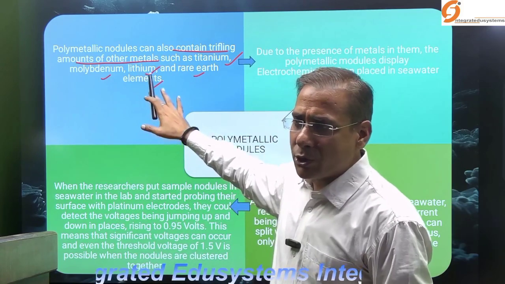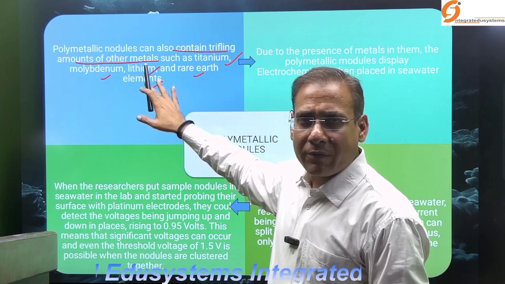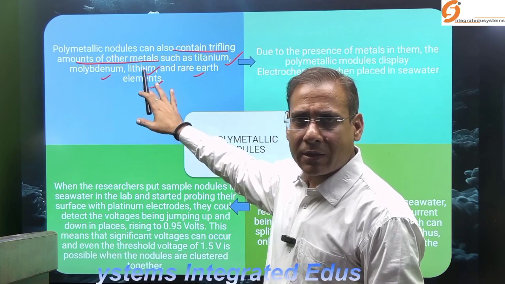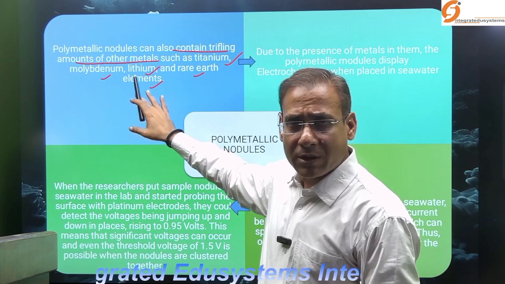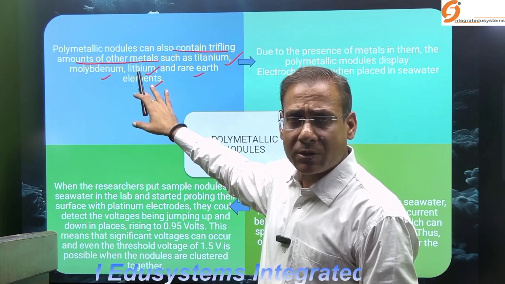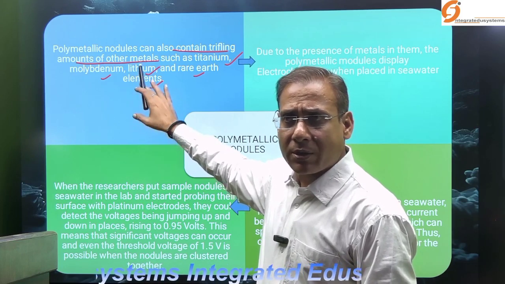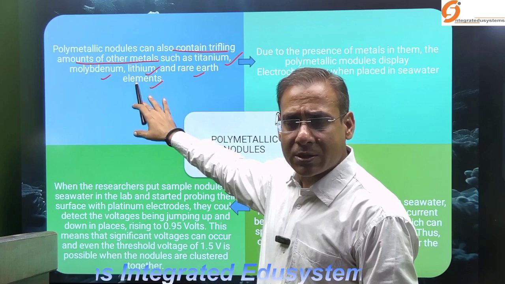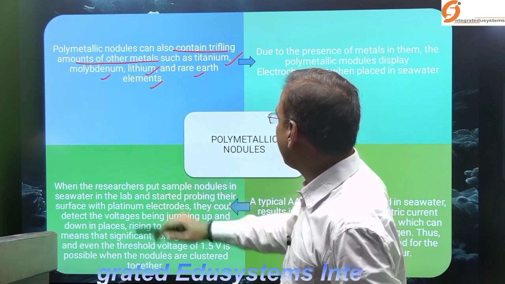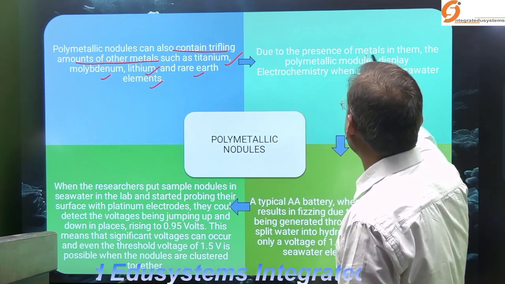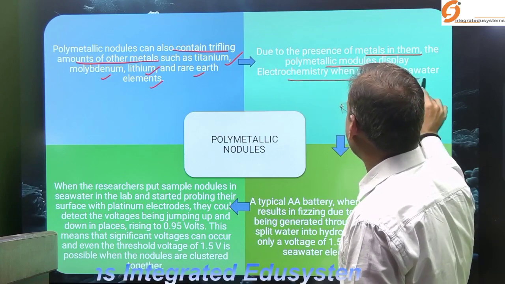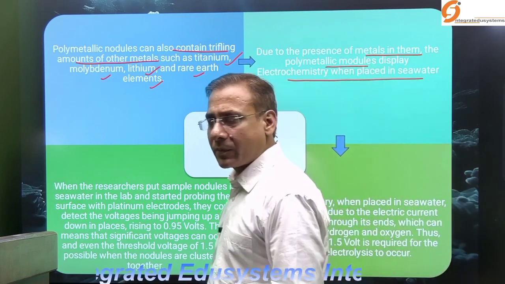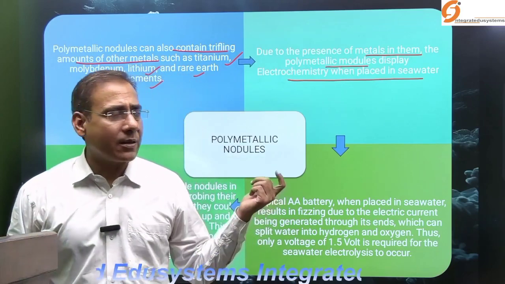As you know, today for the development of batteries and other electrical equipment, these rare earth elements are very, very important. There is a huge demand at present for rare earth elements. So the rare earth elements are also present in the polymetallic nodules, and due to the presence of metal in them, the polymetallic nodules display electrochemistry. Because metals are present, they act like a battery.